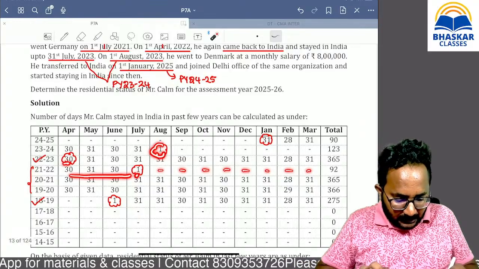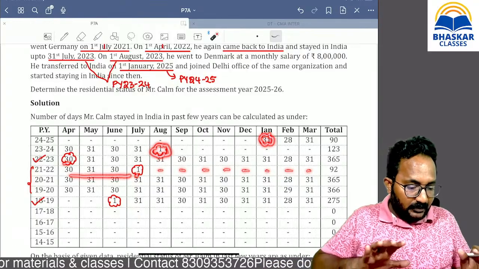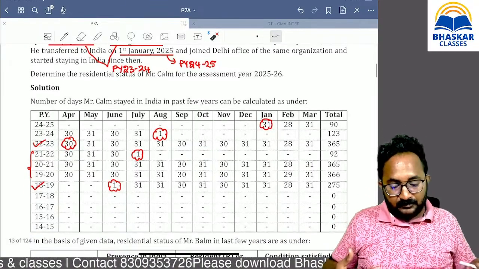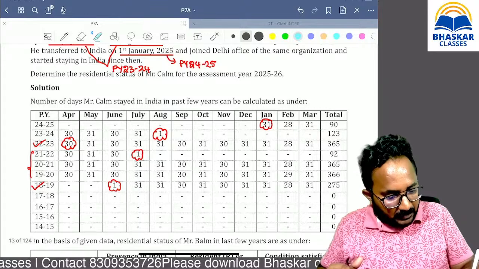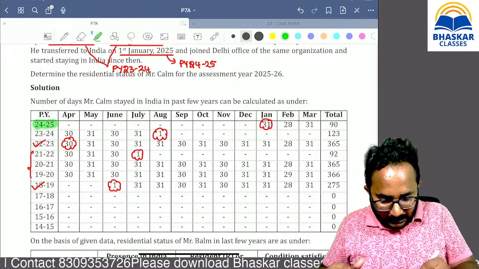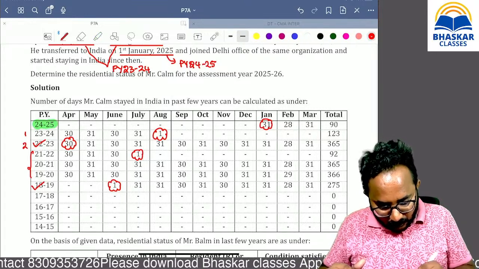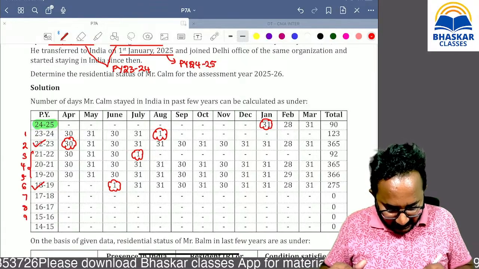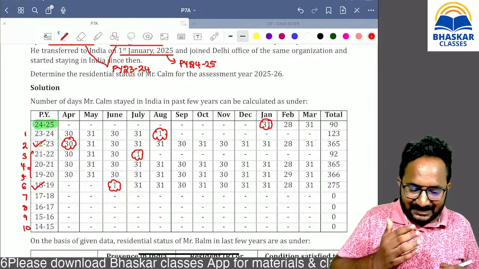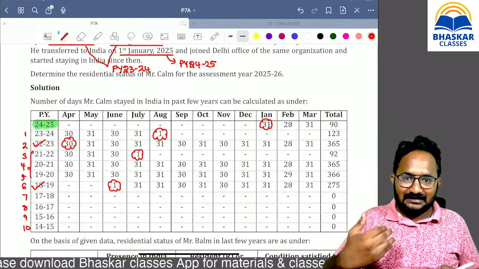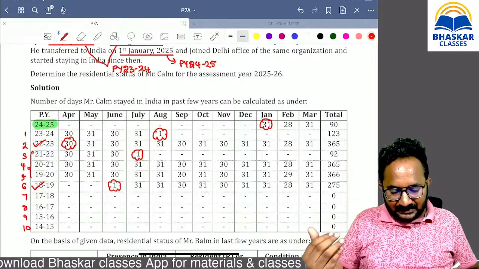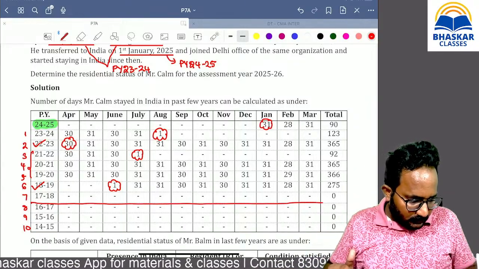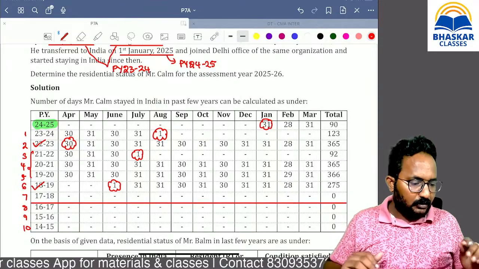Then you can fill in all the things. How can I know this? Simply, this is the relevant previous year, and please open 1 year, 2 years, 3 years, 4, 5, 6, 7, 8, 9, 10. Why open the last 10 years? Because I need the last 10 years data and the last 7 years data. Then I can put the lines.